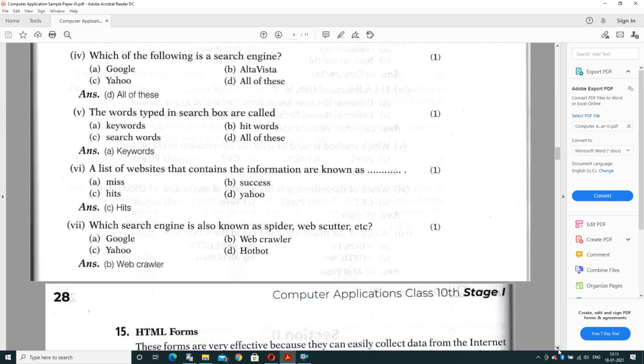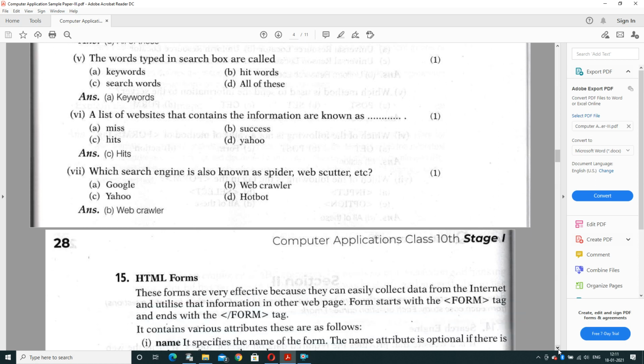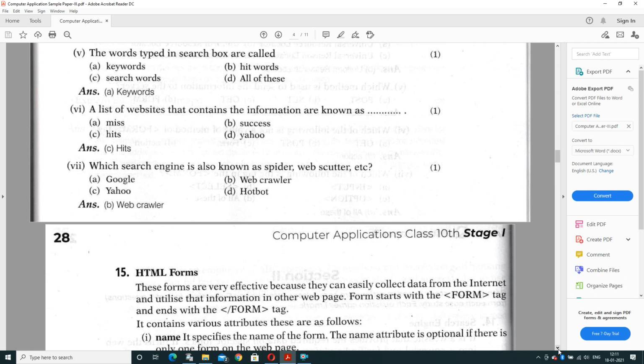Which of the following is a search engine? Google, AltaVista, Yahoo, or all of these? All of these are search engines that will help the user to search a particular topic or content. The words typed in a search box are called keywords, hit words, search words, or all of these. These are known as keywords that are searched in a search box.